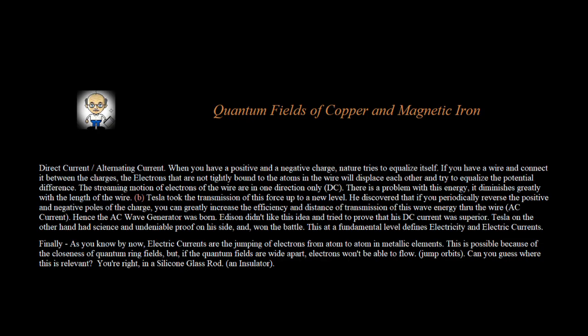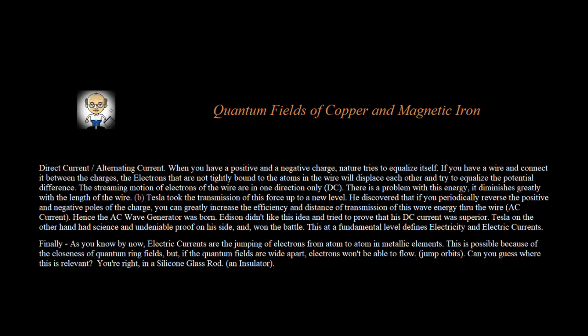If you have a wire and connect it between the charges, the electrons that are not tightly bound to the atoms in the wire will displace each other and try to equalize the potential difference. The streaming motion of electrons in the wire is in one direction only, DC. There is a problem with this energy, it diminishes greatly with the length of the wire.